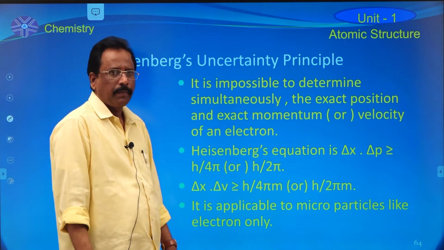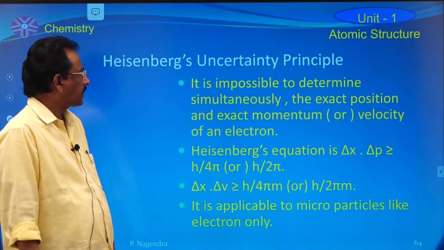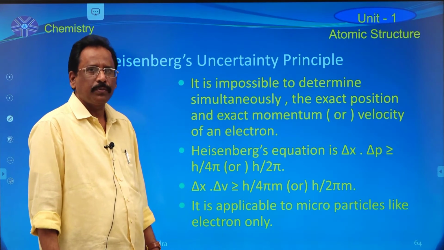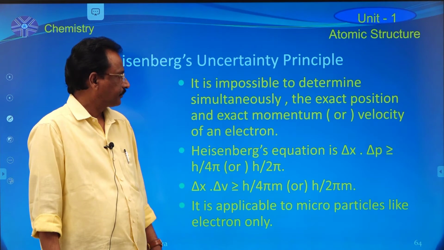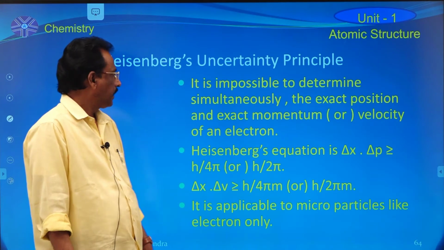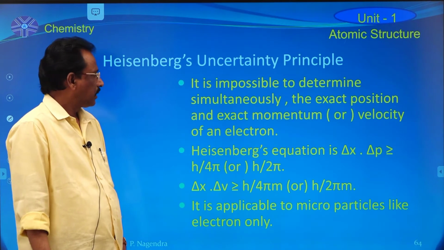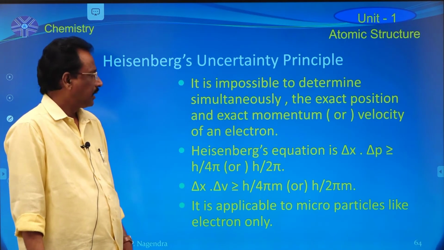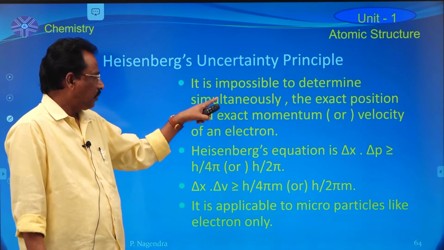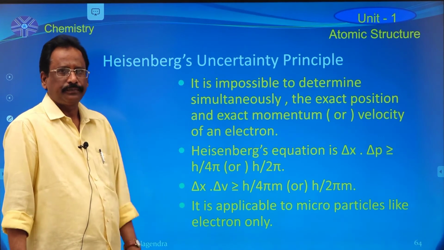The next topic in the chapter is Heisenberg's uncertainty principle. This is also a very important principle in this chapter. According to Heisenberg, it is impossible to determine simultaneously the exact position and the exact momentum or velocity of an electron.